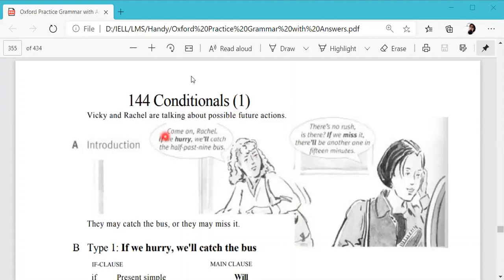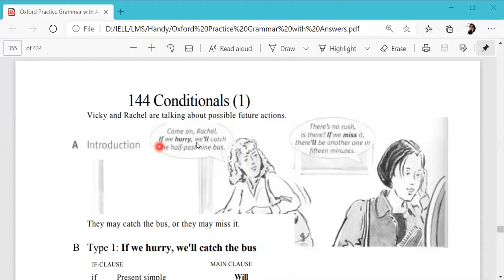So as the name suggests, conditional sentences talk about certain conditions and certain actions or results as a result of those conditions. So we are talking about some possible future actions. By possible, we mean they are dependent on certain conditions. Okay. So for example, let's see.